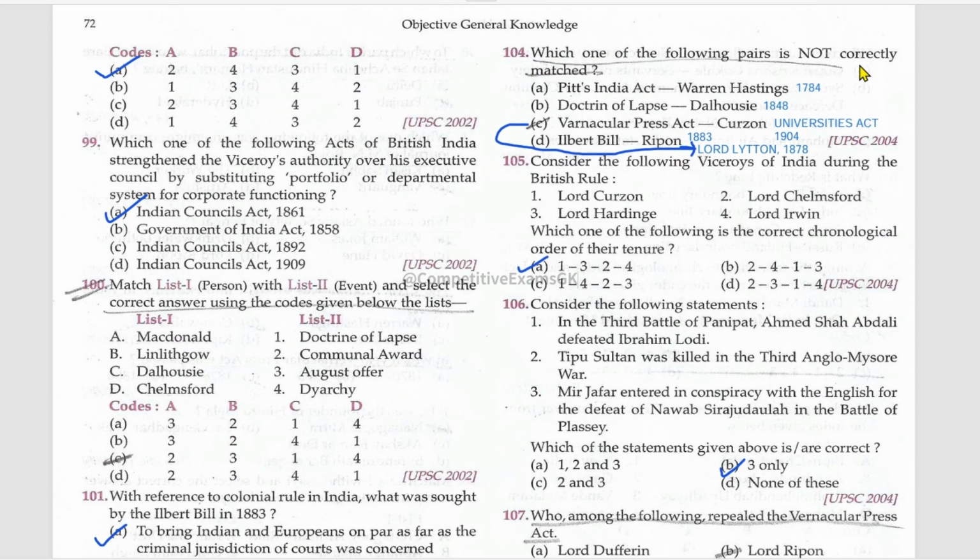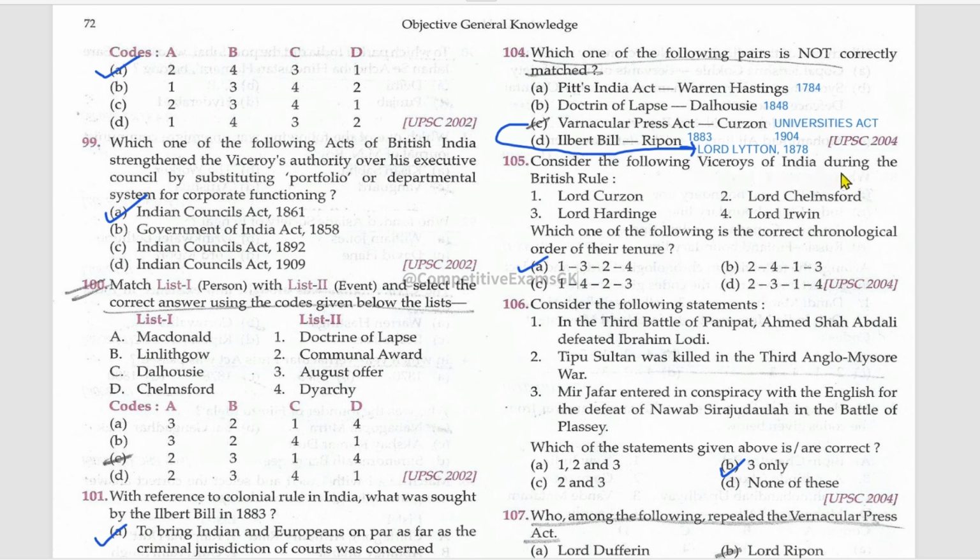Which one of the following pairs is not correctly matched? Pitt's India Act, Warren Hastings, true. Doctrine of Lapse, Dalhousie, true. Ilbert Bill, Lord Ripon, true. But Vernacular Press Act is not during the time of Curzon, it's during the time of Lord Lytton. During the time of Curzon, Universities Act was passed.